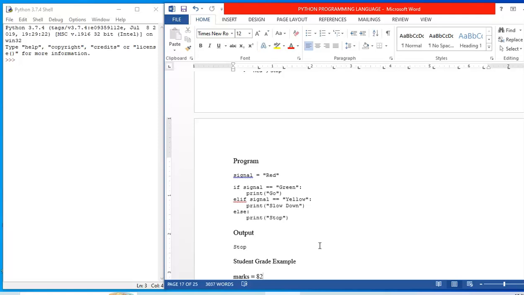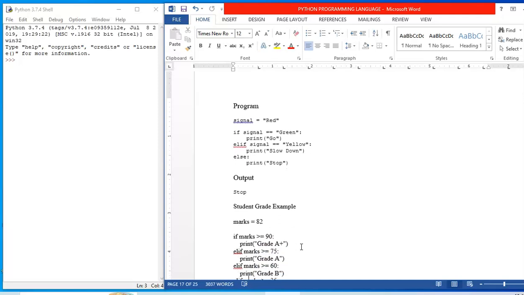So what does it print? It prints stop. Why? Because the first condition, if signal is equal to green, is false, because I have given red over here. So this print go doesn't get printed. Now it comes to the else part, elif signal is equal to yellow. No, it is not yellow. It is still red only, because I have given it red. So this condition is also false. So now ultimately it goes to the last part, that is print stop. This is the if elif condition.